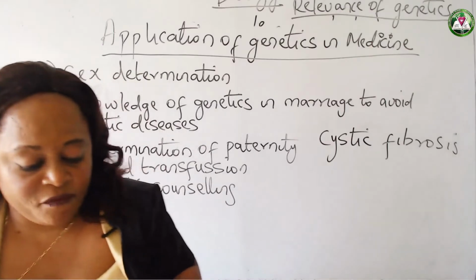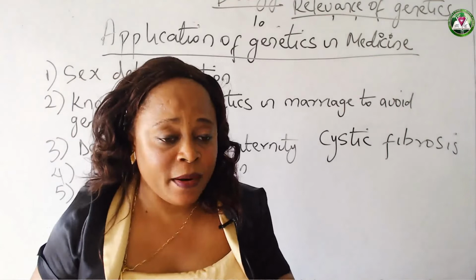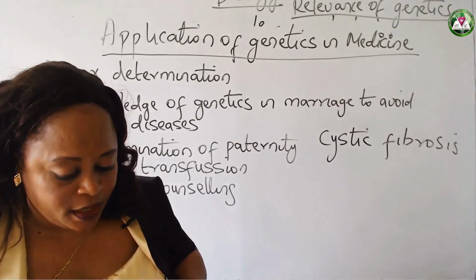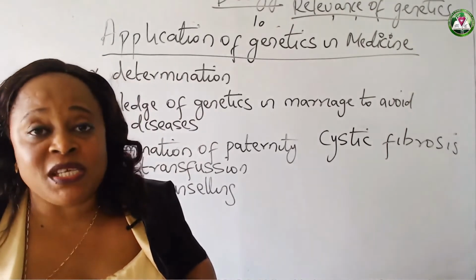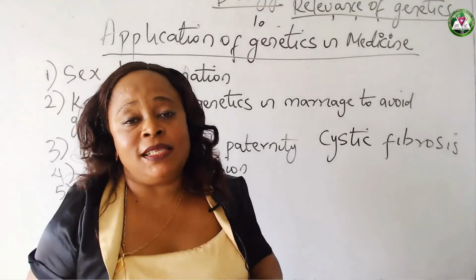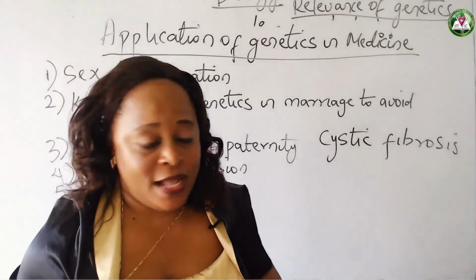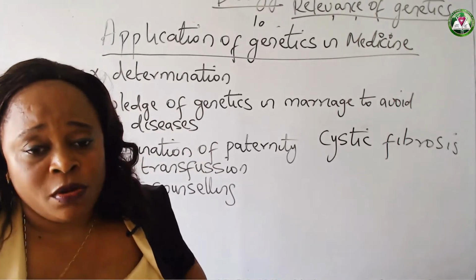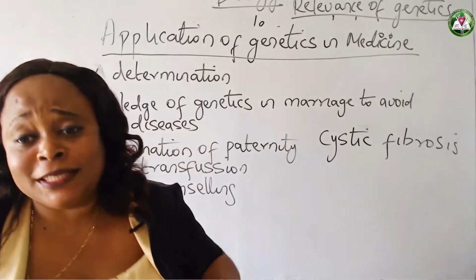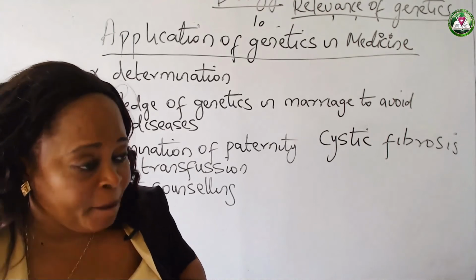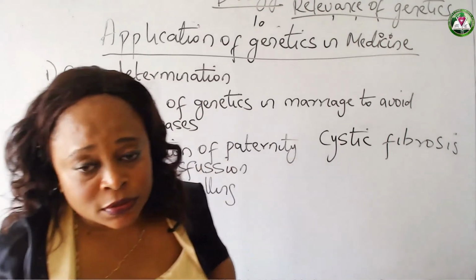This disease called cystic fibrosis involves the production of thick mucus in the lungs, in the respiratory tract, and in the pancreas. Okay? And this thick mucus causes sweat, digestive juice, and others to become thick and sticky. And when they become thick and sticky, they start plugging up the tubes and passages of the body, so that at the end of the day, the passage of juice from different parts of the body will become very, very difficult, okay? Because the fluid that is meant to be in the body has now turned into thick mucus. This is a genetic disorder, and this particular disorder cannot be cured, okay?